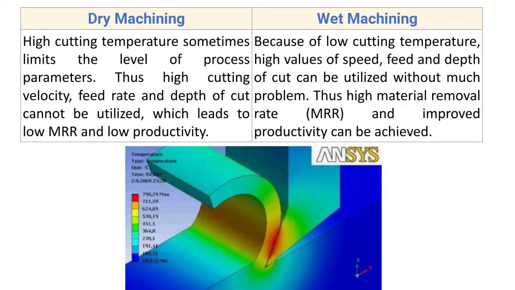Now wet machining, because of low cutting temperature, high values of speed, feed and depth of cut can be utilized without much problem. Thus, high material removal rate and improved productivity can be achieved. In case of wet machining, we are using the cutting oil, and hence there will be less generation of heat and low temperature at the tool tip and at the workpiece. So we can carry out the machining process at high depth of cut, at high velocity, at high feed, due to which there will be more material removal rate and it improves the productivity.